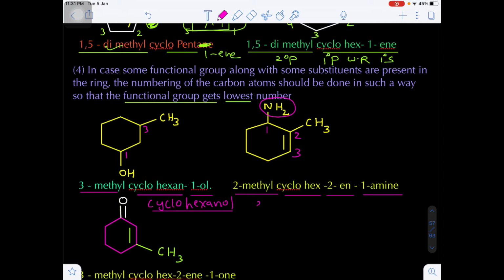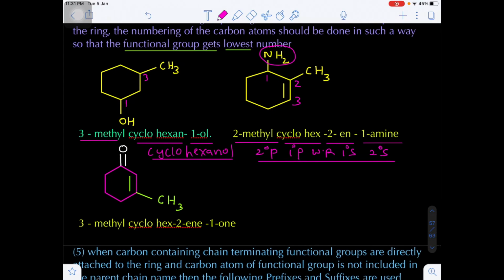Now here the 2-methyl will be the secondary prefix, cyclo will be the primary prefix, hex will be the word root, 2-ene will be the primary suffix, and amine will be the secondary suffix. In this case there is a functional group also. Okay, now here also ketone is the functional group, so that's why this will be getting the lowest number, first number. Then go to the double bond carbon, so 2, 3. So on the 3rd position methyl group is there. This is the cyclohex-2-ene-1-one. Cyclohex-2-ene-1-one.